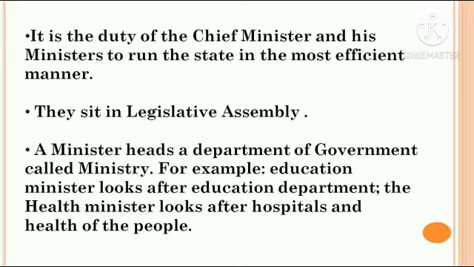It is his duty to keep people happy and healthy in his state. The chief minister monitors the functioning through various departments like the public works department, health department, agriculture department and education department. So a chief minister is responsible for all these things.